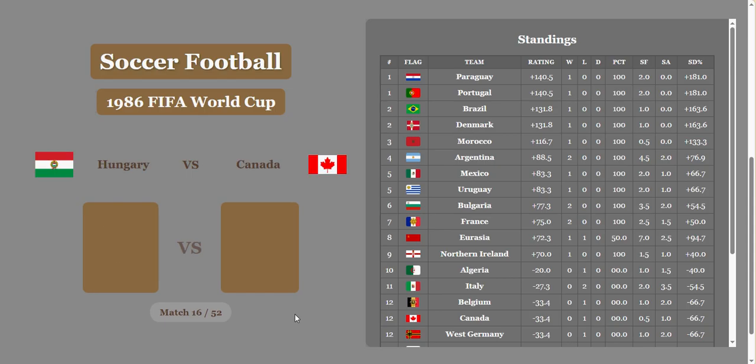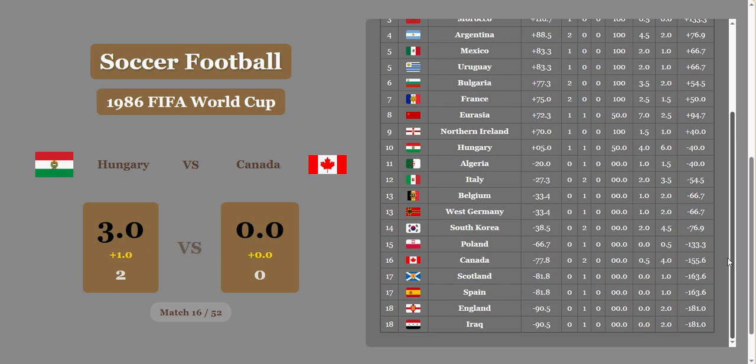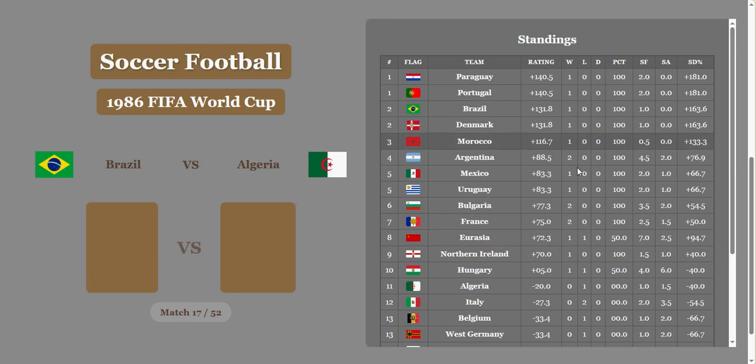Hungary versus Canada. Hungary wins 2-0, and they're definitely going to get a bonus here too as well. No, so Hungary, after that huge opening loss, is now back up to 10th place, and Canada's down in 16th. Iraq and England, I should say, tied in last place.